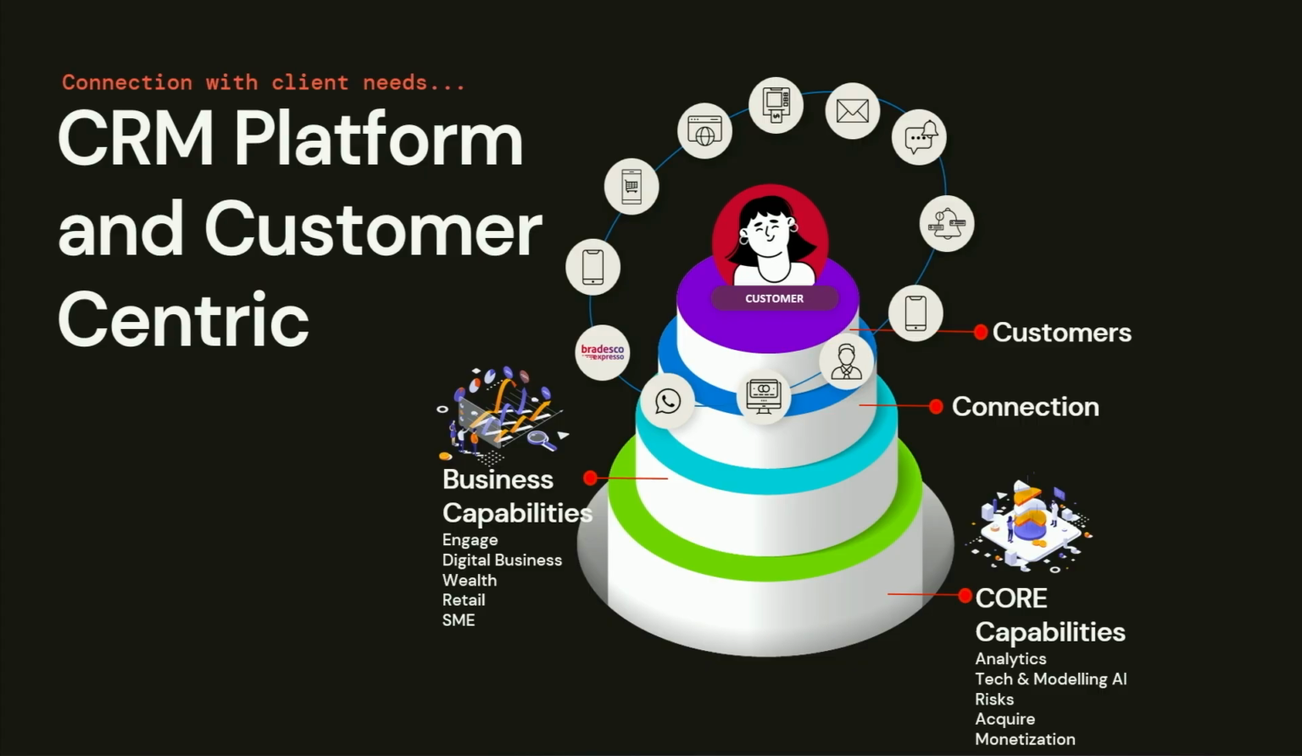The first one is our core capability, where we work with analytics, tech and modeling, risks, acquisition, monetization. After this, we have our business capabilities, where each business unit has its own guidance and we need to connect. We have a layer of connection and, of course, in the center of everything, the customer. And to serve our customers, we offer multiple support channels ranging from bank branches to a digital platform, and CRM is responsible for every communication on these channels.